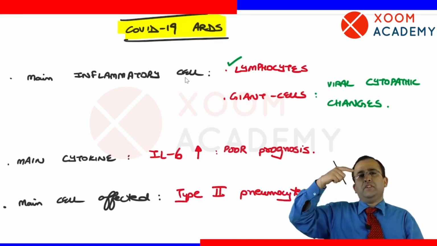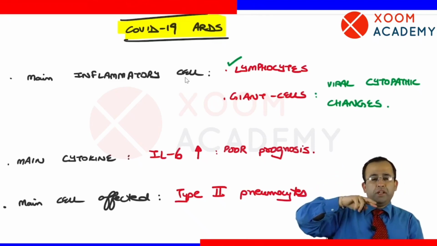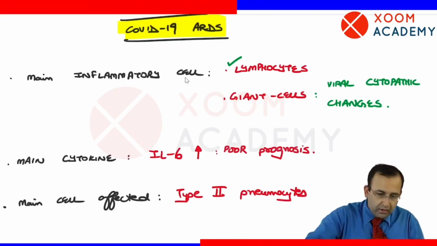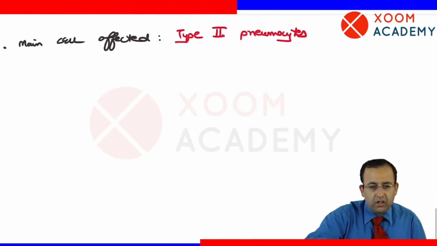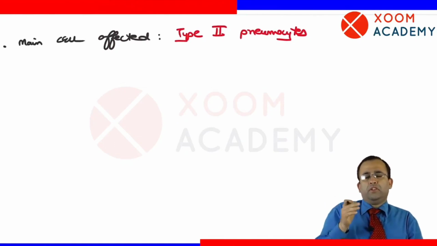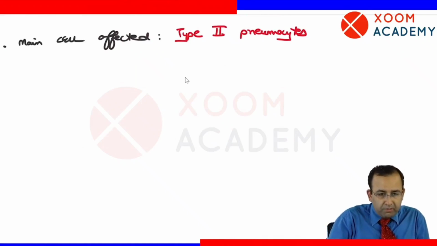In non-COVID ARDS, it was type 1 pneumocyte. In neonatal ARDS, it was type 2 pneumocyte, as well as COVID-19 ARDS, it is type 2 pneumocyte. Next point. I need not even tell you that it is caused by SARS-CoV-2 virus. It is caused by the coronavirus. You know that.